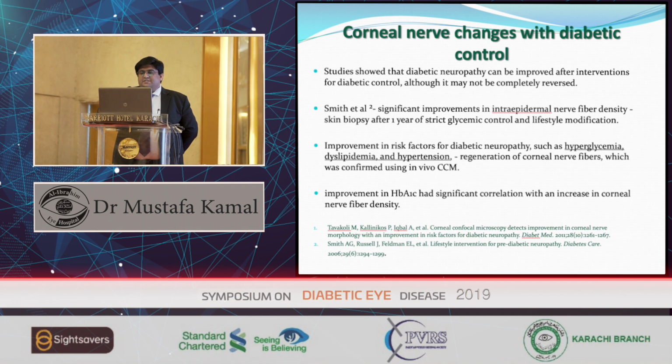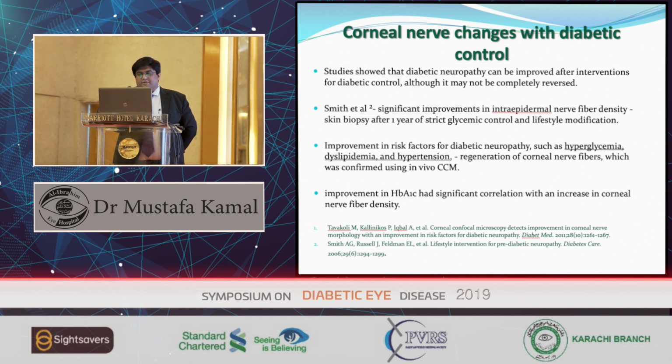So corneal nerve changes with diabetic control. If you control diabetes mellitus, what happens on the confocal corneal microscopy? Studies have shown that diabetic neuropathy can improve after interventions for diabetic control, although it may not be completely reversed. Smith et al. showed significant improvement in intraepidermal nerve fiber density, which was evident on the skin biopsy after 1 year of strict glycemic control and lifestyle modification.